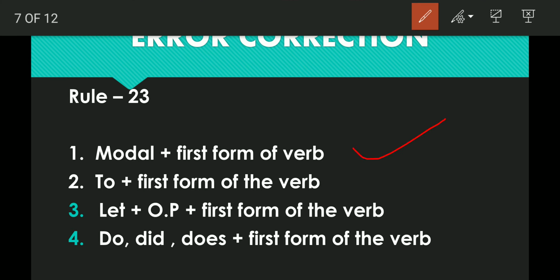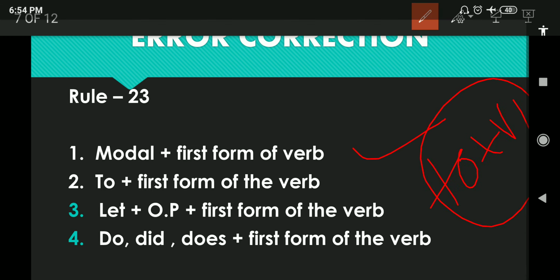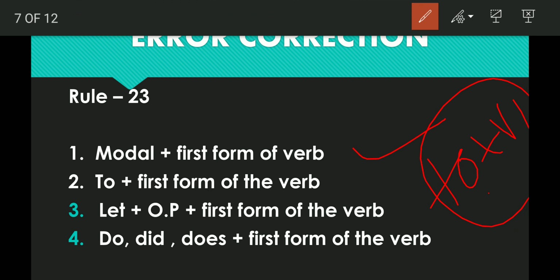Here is the first one. Modal auxiliary, use first form of the verb. First form, you understand? Go, play, write. These are the first forms of the verbs. Okay. After modal, use first form of the verb. After to, I want to go, not I want to went. So after to, we have to use first form of the verb. To plus V1, that is infinitive, we say. All right, so after to, use first form of the verb.